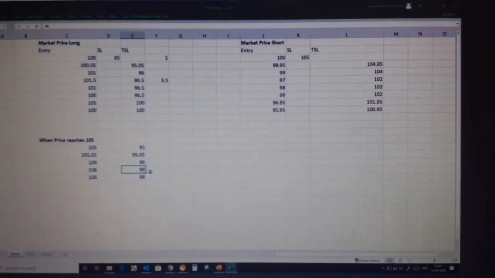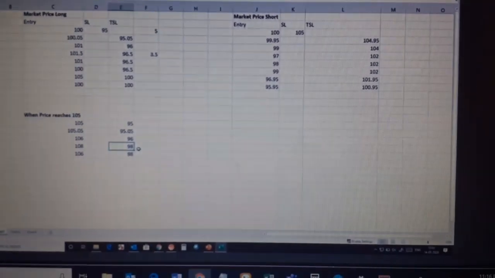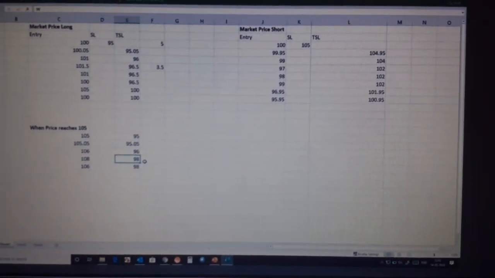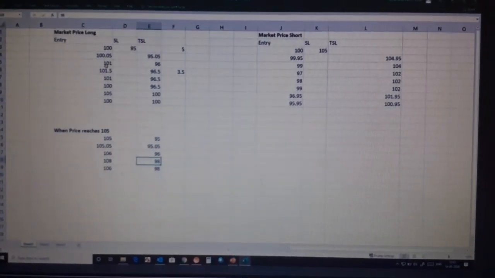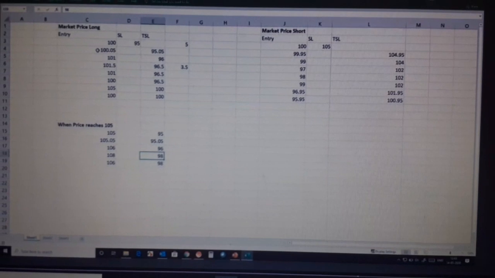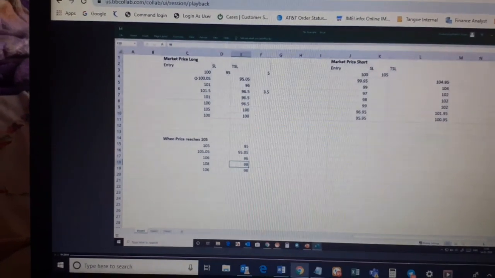Okay, so you need to decide what is good for you. You need to decide whether you want to use this for your trading or not. I don't use this. If I'm in a trade and I want to trail, protect my profit, or cap my profit, then I use my manual way of